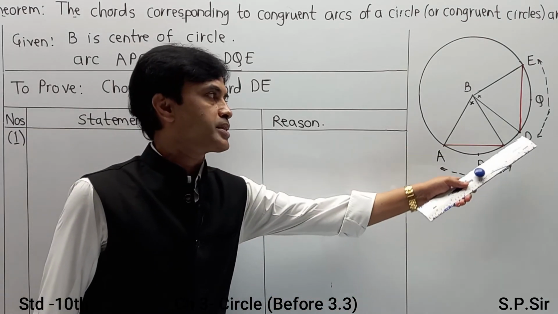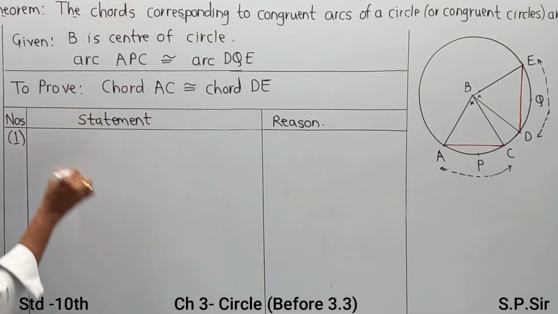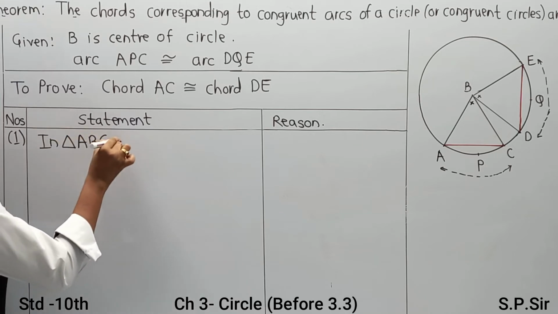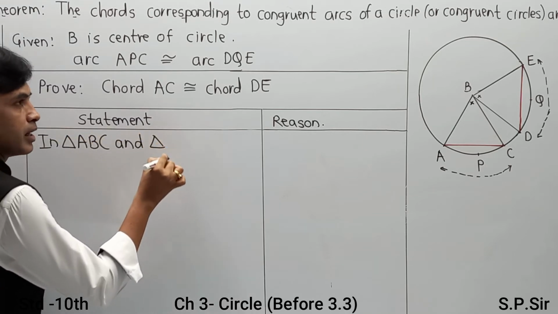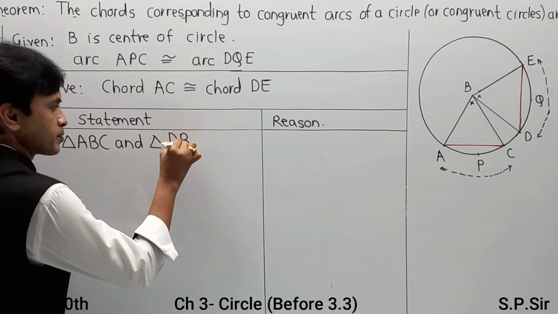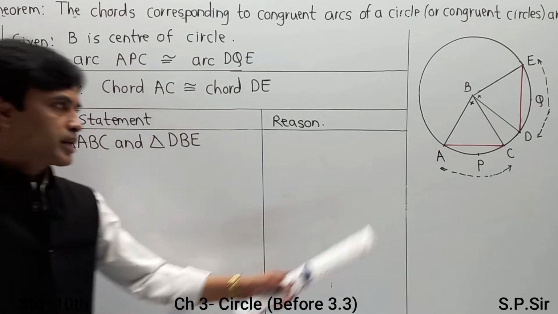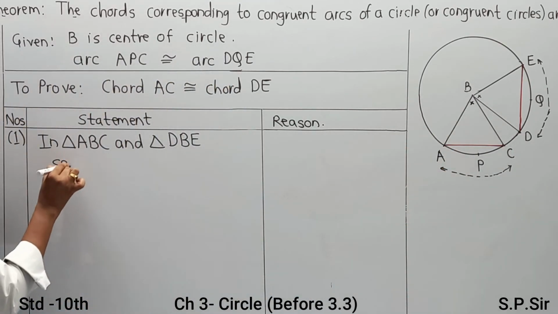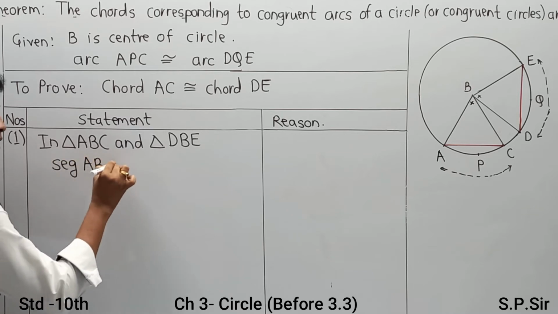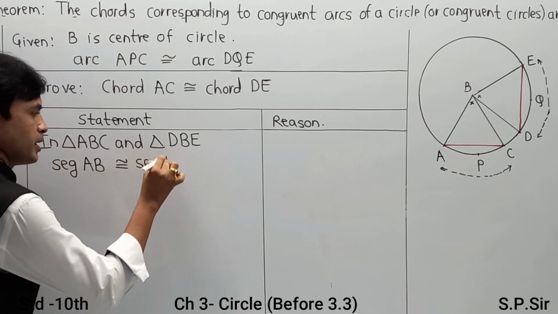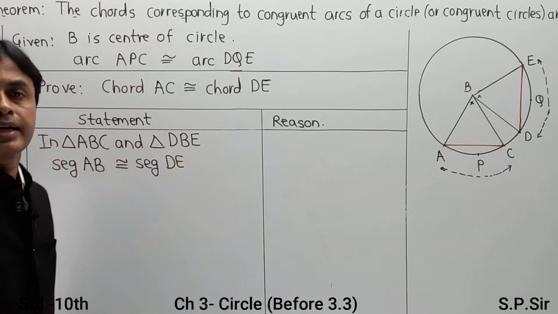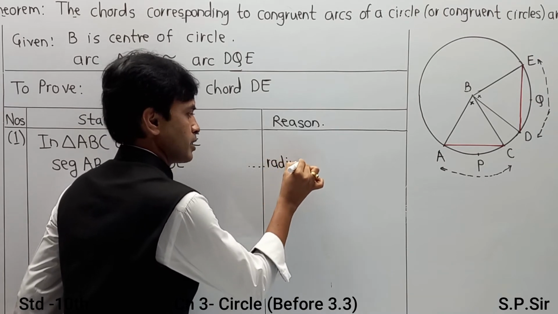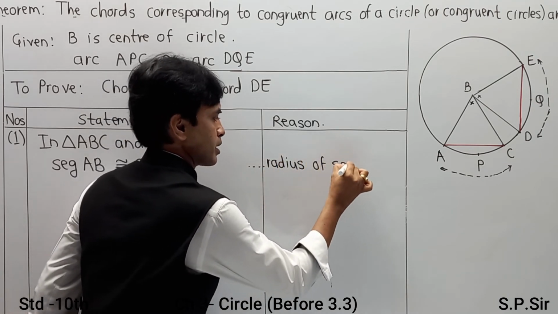In triangle ABC and triangle DBE, first, segment AB is congruent to segment DB. Reason: radius of same circle.